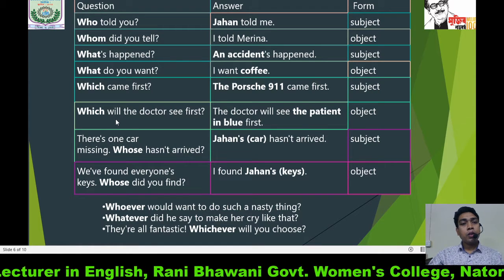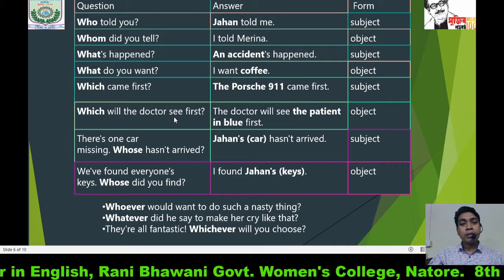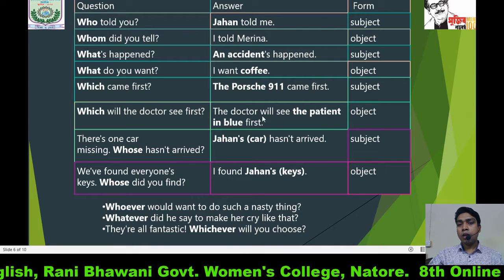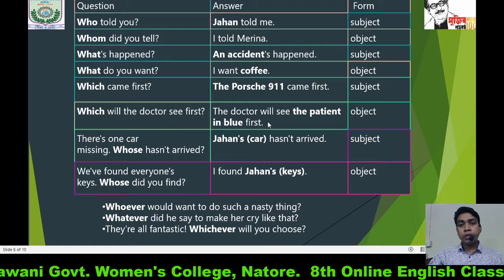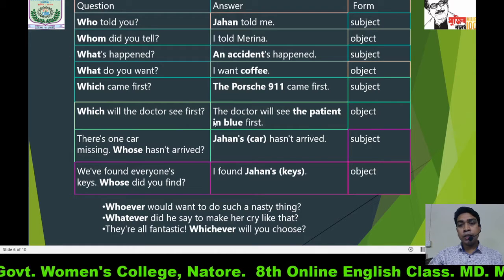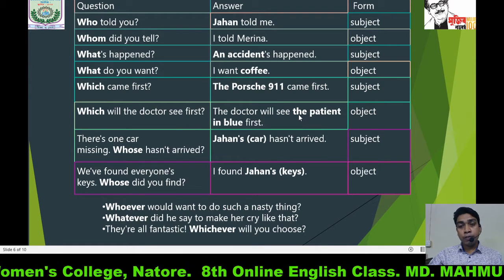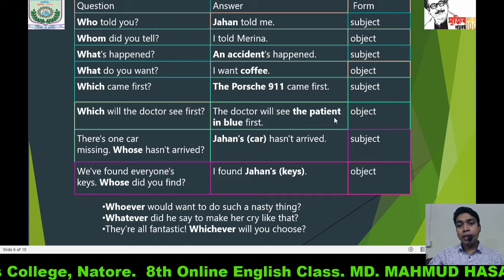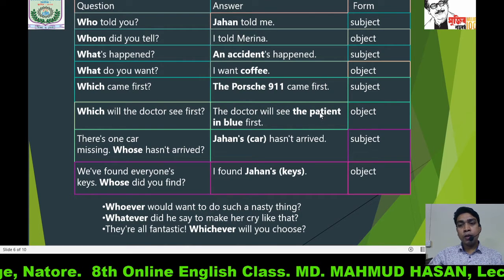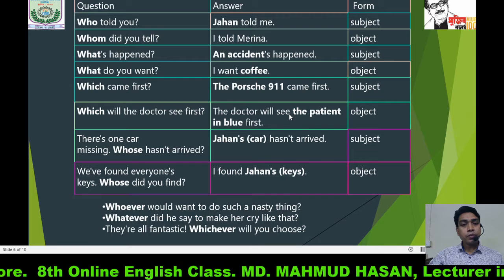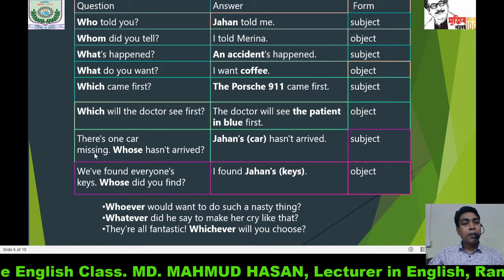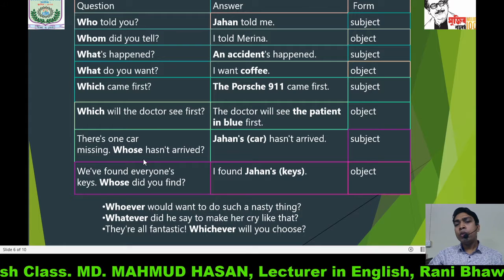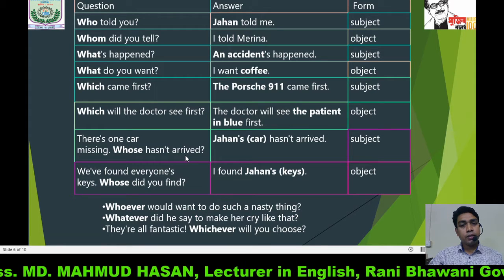Which will the doctor see first? The doctor will see the patient in blue first. So here which is used in place of the patient and it is used in object form. There is one car missing. Whose hasn't arrived?